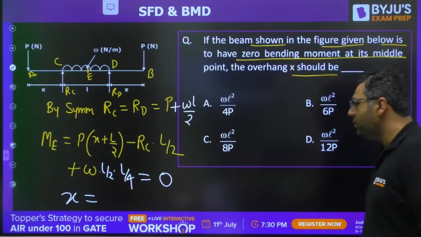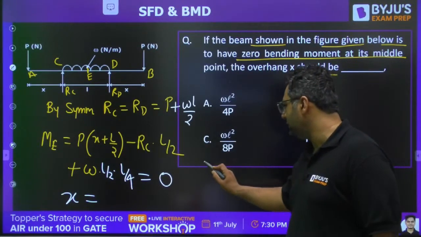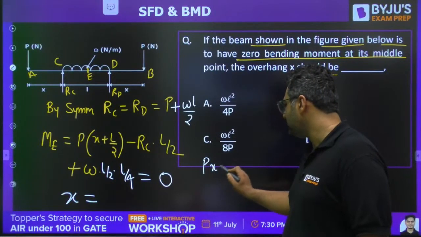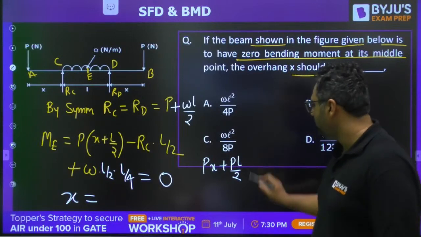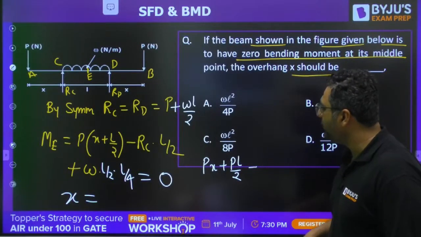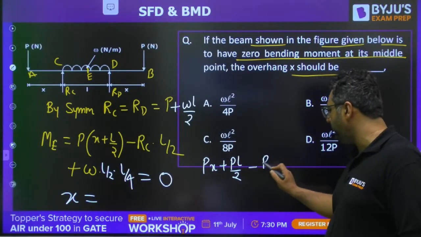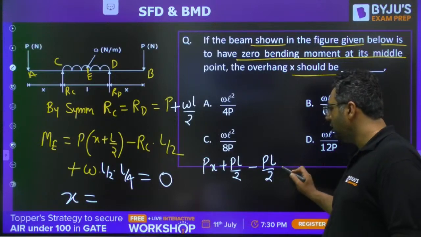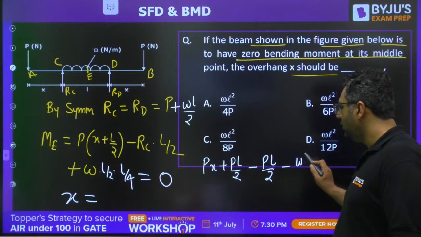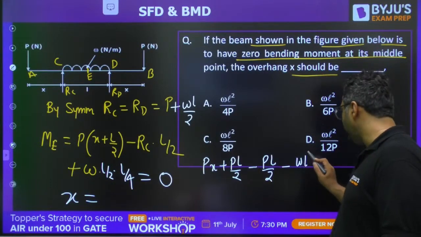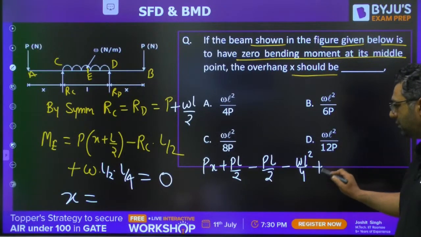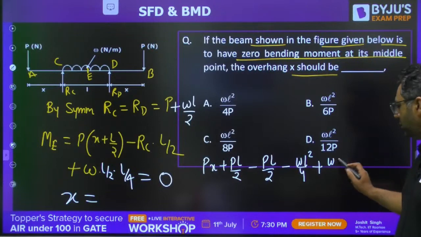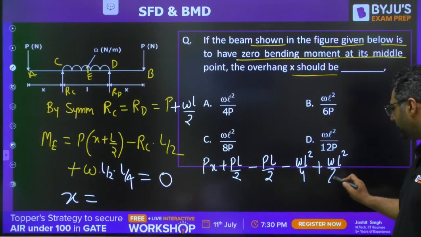Okay. So my dear, you are having this Px plus PL by 2 minus RC is P plus WL by 2. So RC will be P into L by 2 minus WL by 2 into L by 2, WL square by 4, plus WL square by 8.